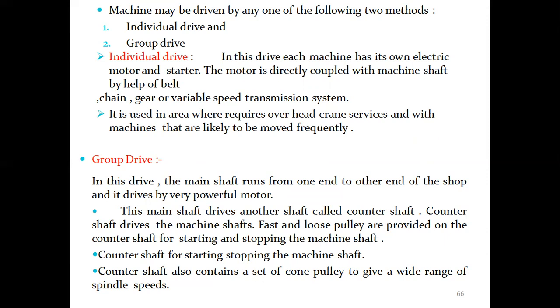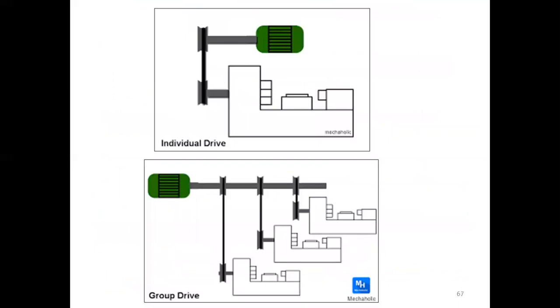Whereas in the case of a group drive, the main shaft runs from one end to the other end and is driven by a very powerful motor. This main shaft drives another shaft called the counter shaft. The counter shaft drives the machine shafts. Fast and loose pulleys are provided on the counter shaft for starting and stopping the machine shaft. It also contains a set of cone pulleys to give a wide range of spindle speeds. So this is the individual drive and this is the group drive, which is a combination of all these things.